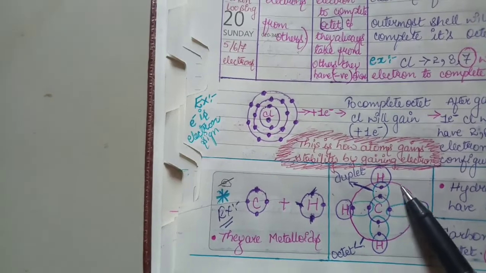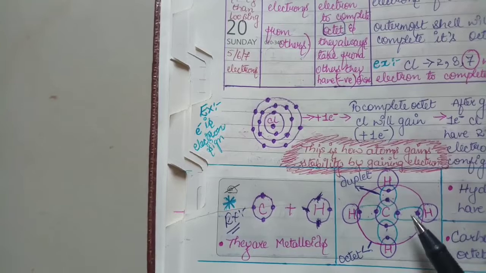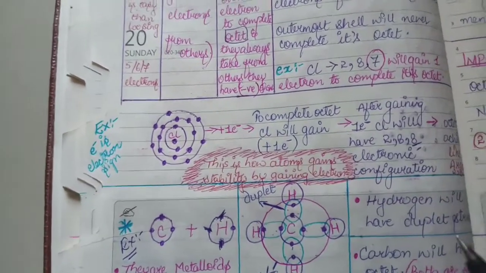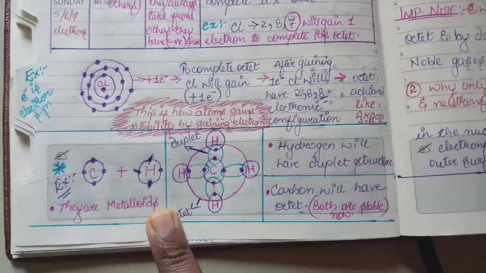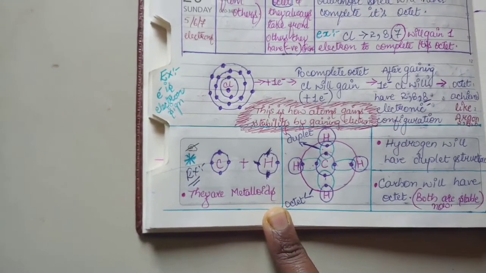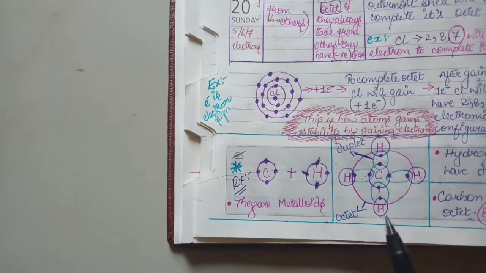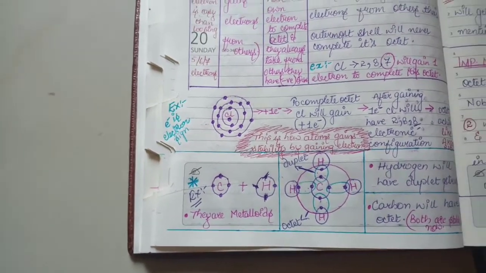So this pink circle shows the octet of the carbon. 1 2 3 4 5 6 7 8. Now you got it. Hydrogen will have duplet structure, carbon will have octet. Both are stable now, both are happy, and they are metalloids. Can you see the duplet structure of the hydrogen and the octet structure of the carbon? Okay, so we have studied all this much.